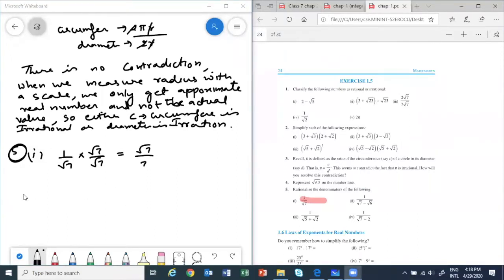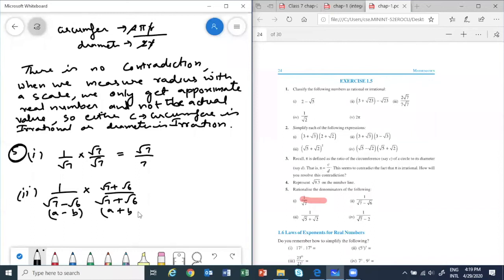Okay, next one. 1 upon root 7 minus root 6. So what we should do? We will multiply and divide by what? Root 7 plus root 6, okay? Upon root 7 plus root 6. Why? Because I have a minus b, so I want a plus b. Okay, we want to use a square minus b square in the denominator. That is why we are doing it.